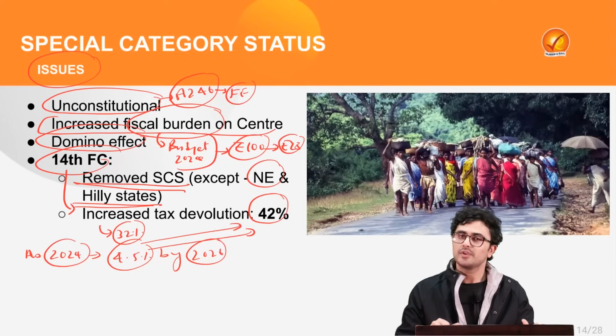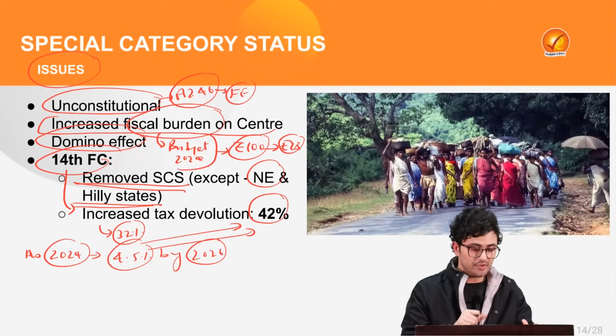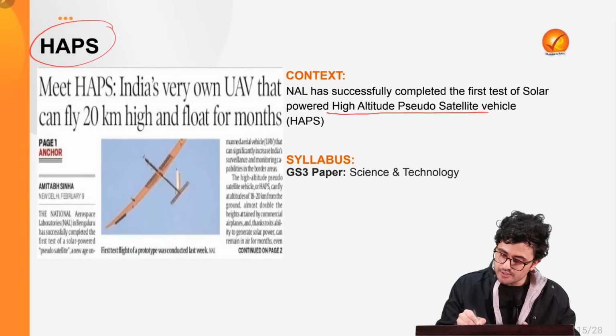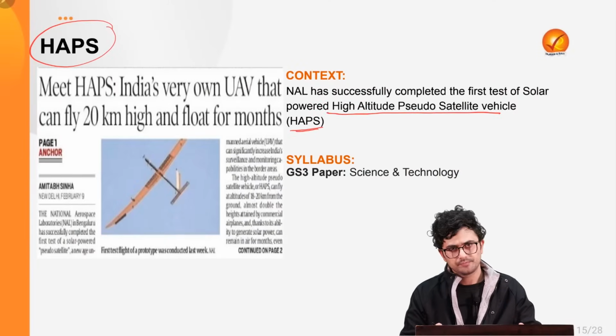With these suggestions, we move forward to our next news, which is HAPS or High Altitude Pseudo Satellite Vehicle.